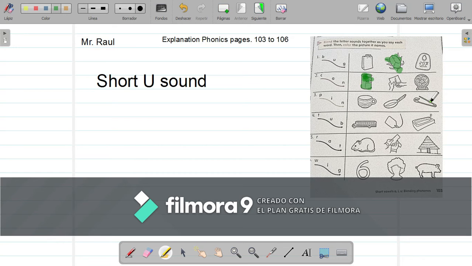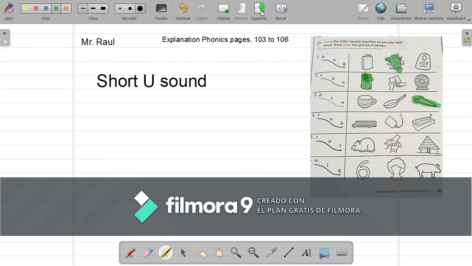No. This is the pin, and then you have to color the picture that corresponds to the word. So the number 4, 5, 6, you are going to do by yourself. You have to identify which of these is the picture that corresponds to the word.